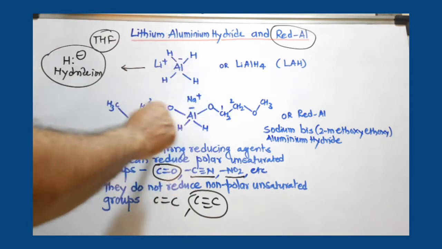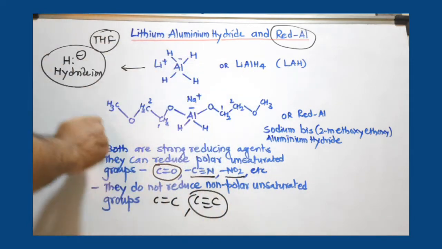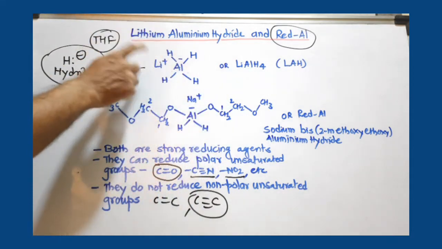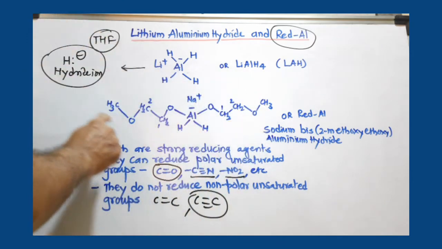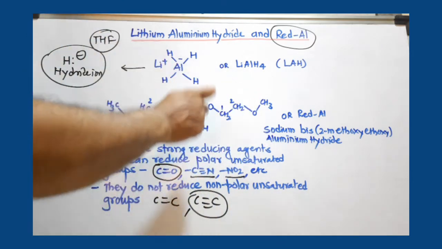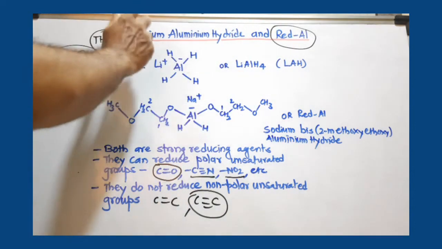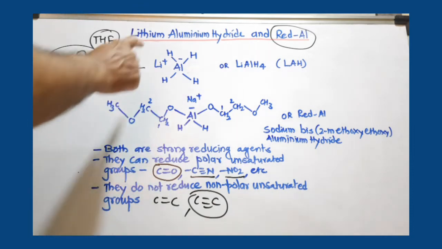But red aluminum is more stable, thermally stable and moisture stable. It does not react like this. So it is actually the more efficient or better reagent in terms of handling. So it is better to use red aluminum rather than lithium aluminum hydride. These are the similarities and differences between these 2 reagents.